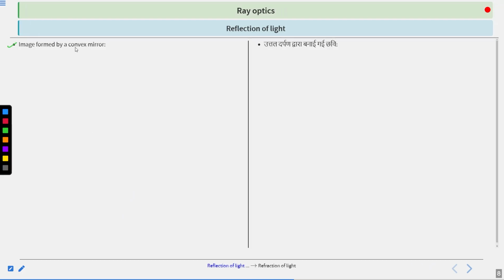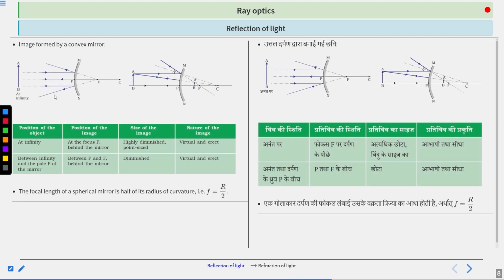Image formed by convex mirror. So this is the convex mirror. Clear? And this ray comes from infinity. Suppose this is the object AB, and this object is placed at infinity. Rays come from infinity. In that case, the position of the image is at the focus F behind the mirror.